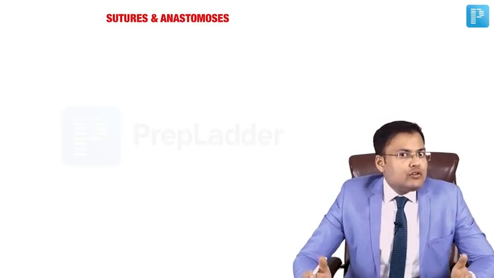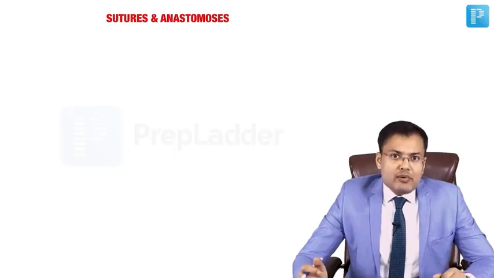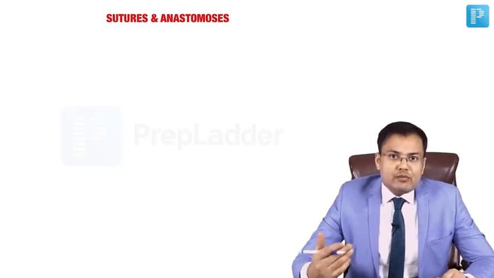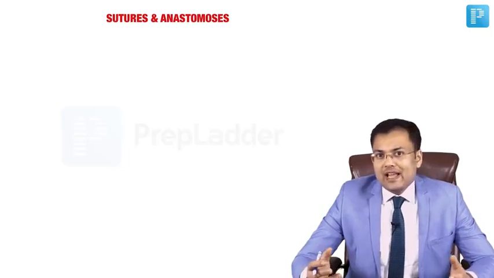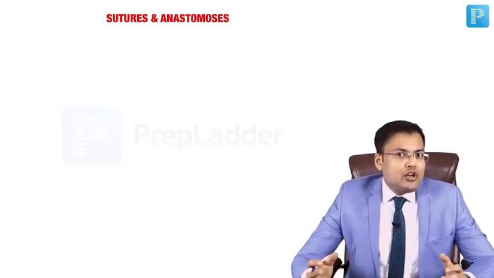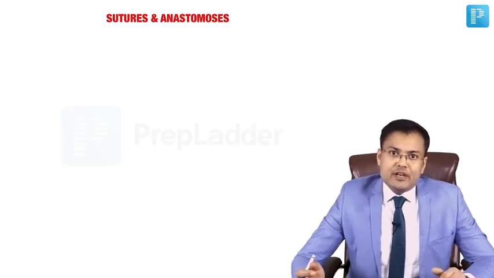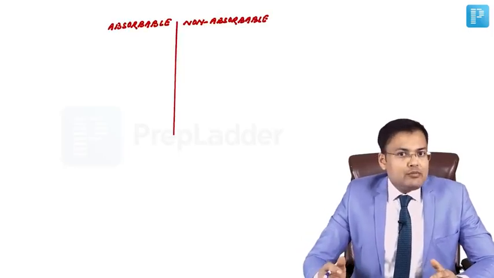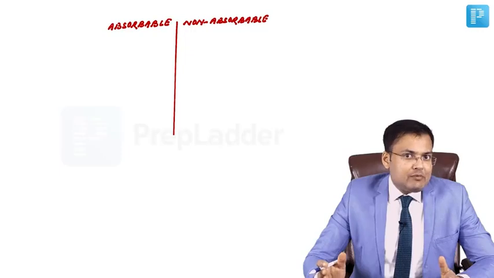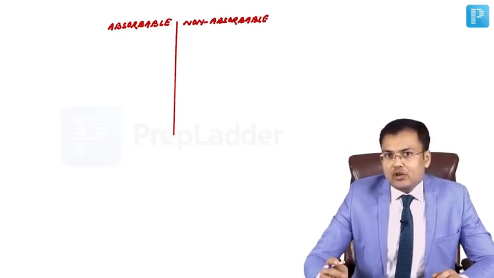Sutures are broadly divided into two types: absorbable sutures and non-absorbable sutures. Absorbable means absorbed in the tissues because of phagocytosis or enzymatic digestion. Non-absorbable means it is going to persist for indefinite period of time in tissues. These sutures are further divided into natural absorbable and synthetic absorbable, natural non-absorbable and synthetic non-absorbable.